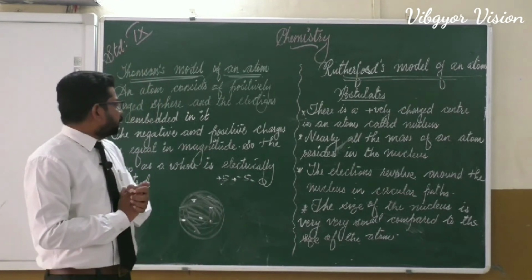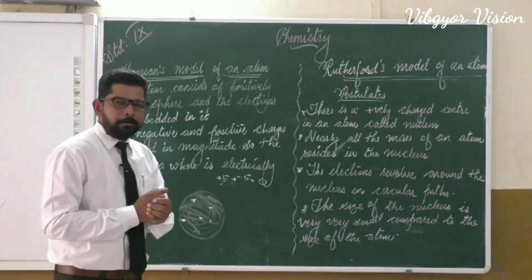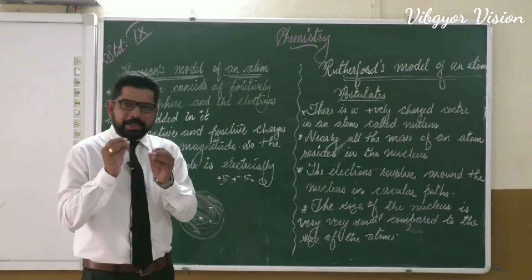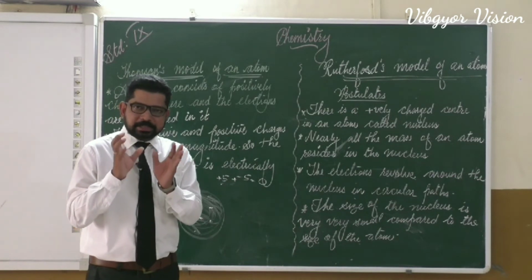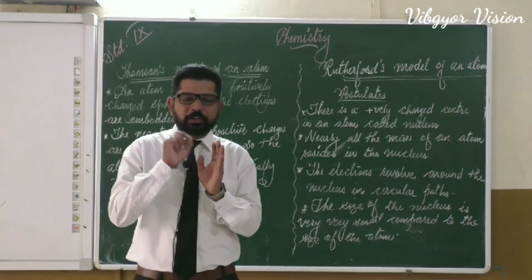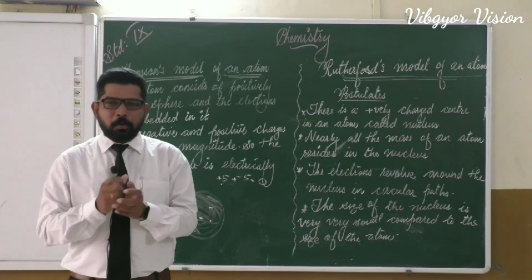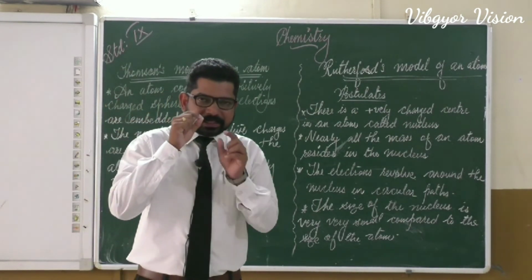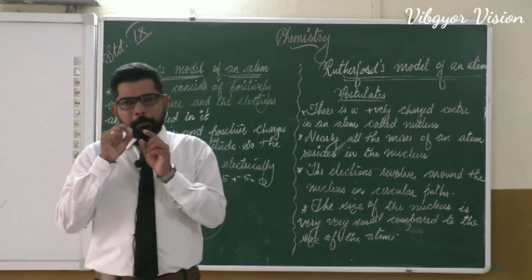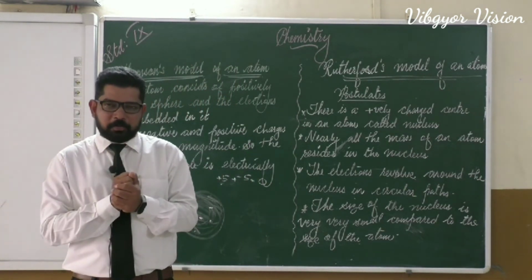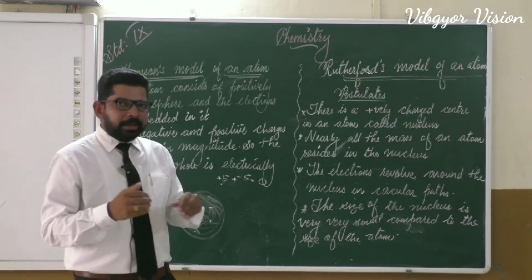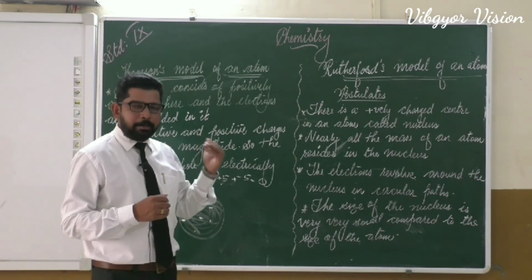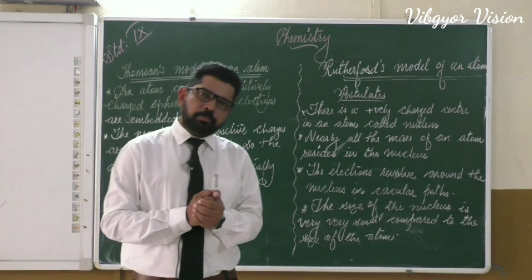So this theory or this model has some limitations. First limitation is this: a positive charge cannot hold negative charge without losing its identity. Or we can say that negatively charged electron cannot exist in a sphere of positively charged proton. That is wrong. And next, one more drawback is there, that we will come to know when we study about Rutherford's model of atom.